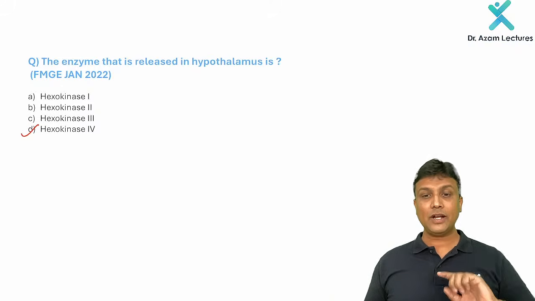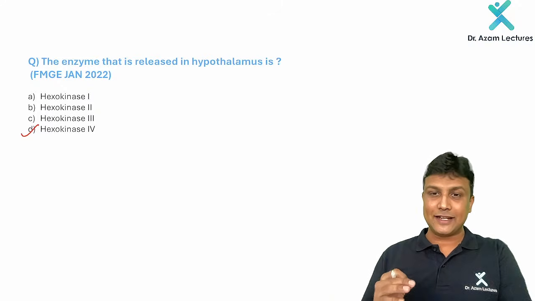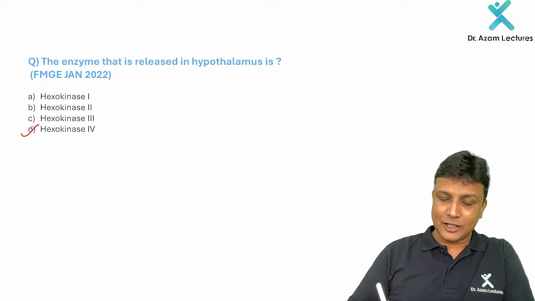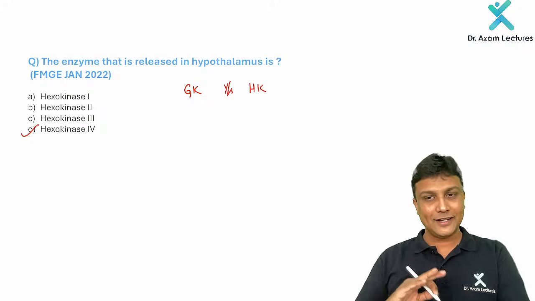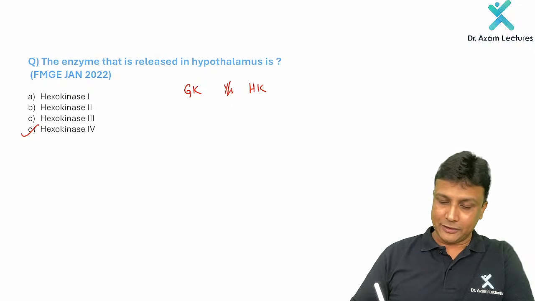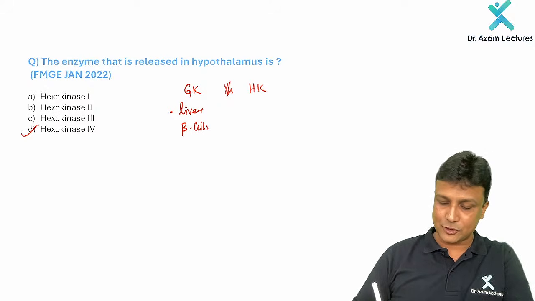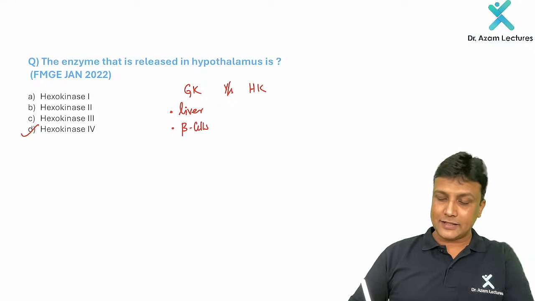So now in your FMG exam, they are asking you, what is the difference between glucokinase and hexokinase, the very first reaction? So remember, my dear friends, glucokinase will be present only in the liver, and it is also present in the beta cells of pancreas. Whereas hexokinase will be present in all the tissues of our body.